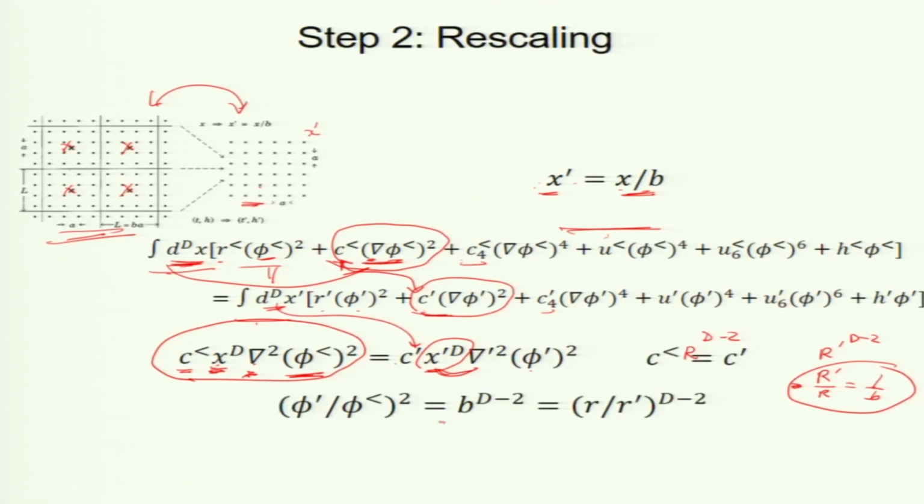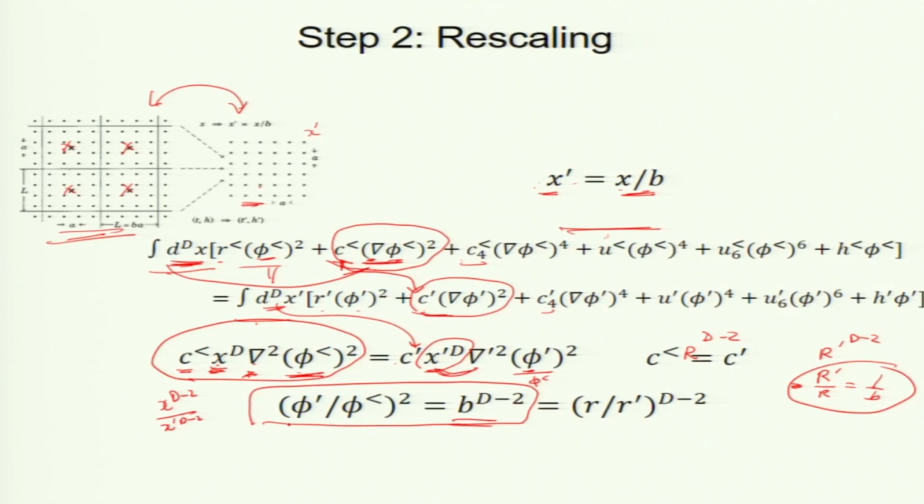Then, I am writing phi prime by phi less. So, you take this to the left hand side, phi prime by phi less squared, and you get x to the power d minus 2 divided by x prime to the d minus 2. What will that give you? x by x prime is b, b to the power d minus 2. So, this is the property for the variables. How does a variable change under scaling? Is that clear to everyone?